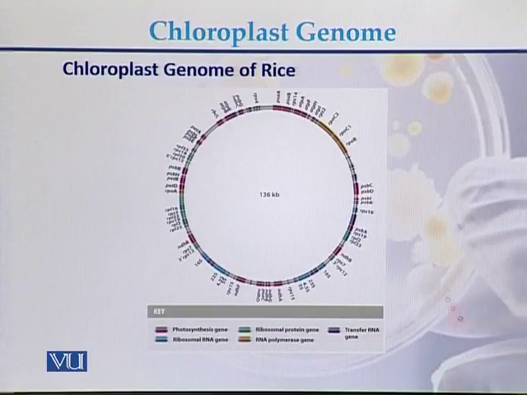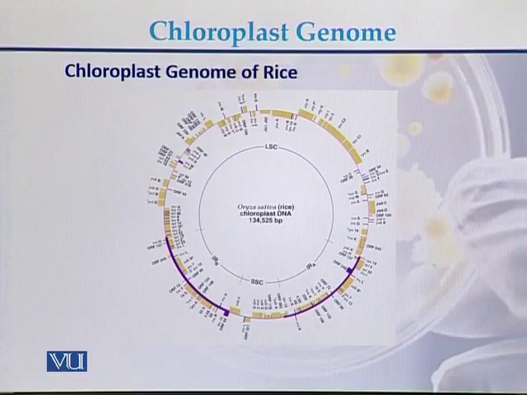So there are different types of genes present on the chloroplast genome of rice. Those genes produce the polypeptides for photosynthesis, ribosomal proteins, transfer RNA, ribosomal RNA, as well as RNA polymerase.